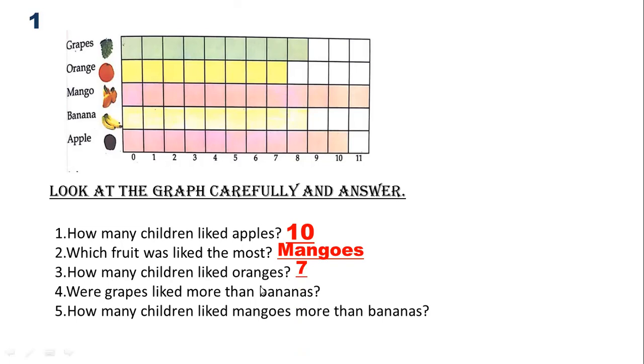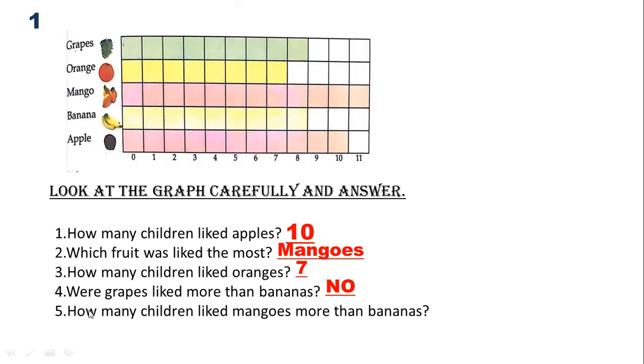Now see question number 4. Were grapes liked more than bananas? Now you have to compare here between grapes and bananas. They are asking whether grapes were liked more than bananas. But if you can see here, 8 people liked bananas and 8 people liked grapes. So there is nothing more. Both are on the same number. So the answer is no. Grapes were not liked more than bananas. Both are the same.